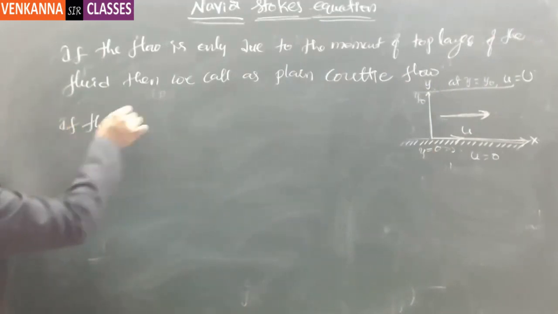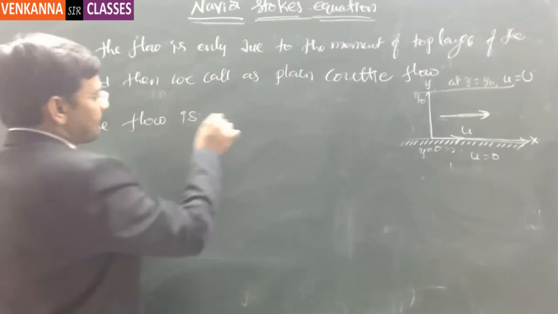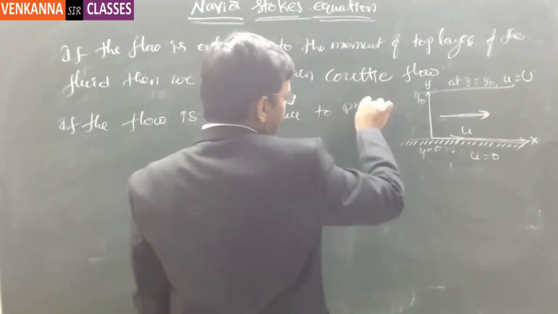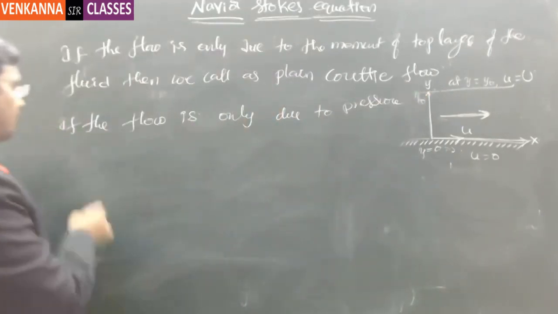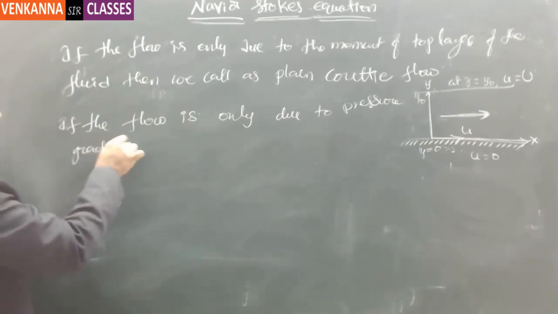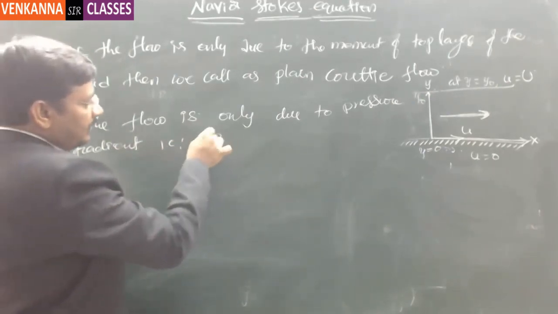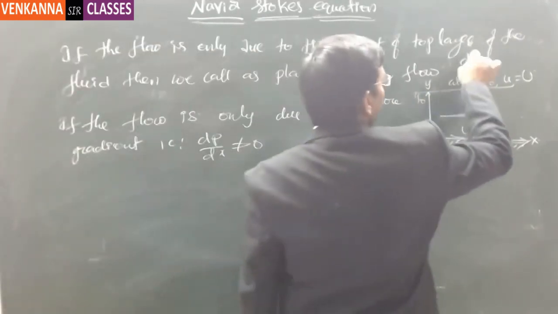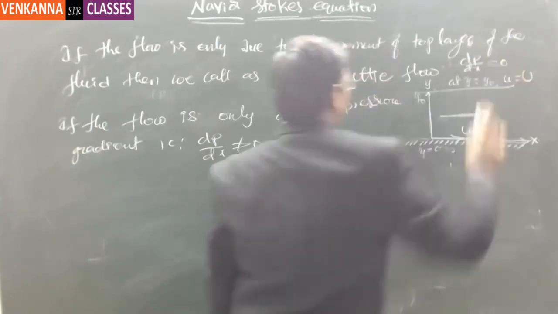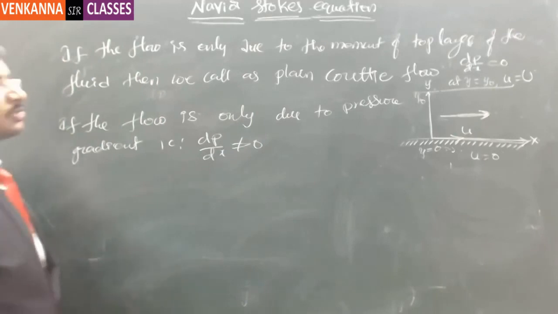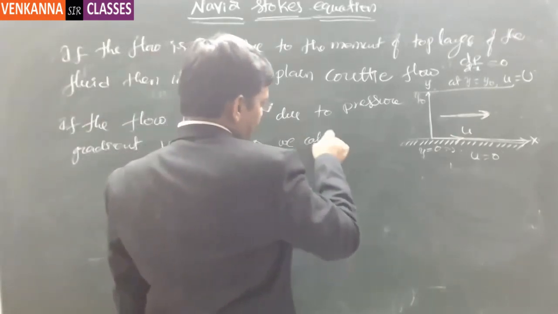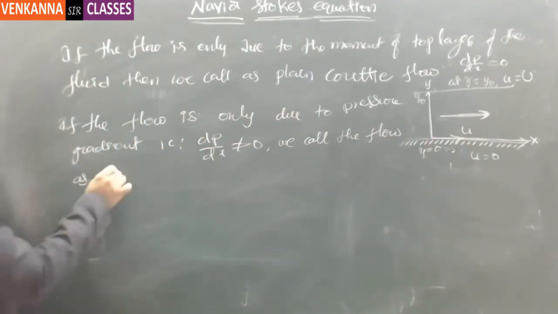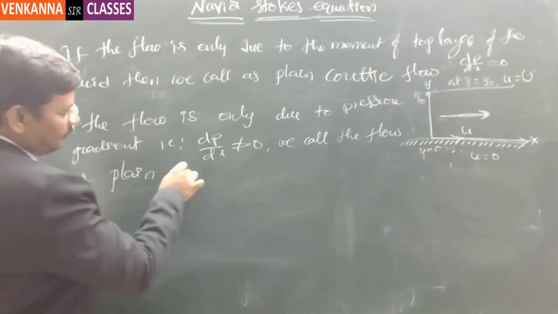If the flow is only due to the pressure gradient, that is dP/dx not equal to 0, whereas in the previous case dP/dx equals 0, then we call the flow plain Poiseuille flow.